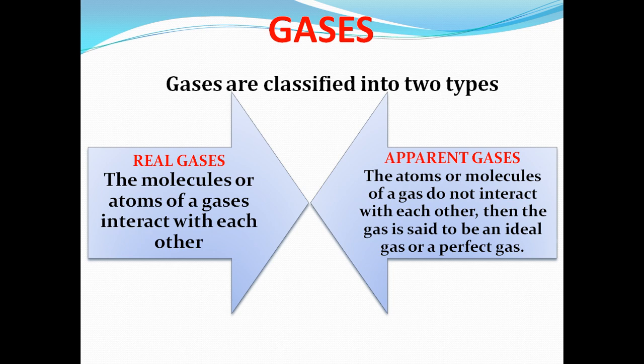This is real gas. If you take apparent gas, only one word is getting changed. It doesn't interact with each other. When the molecules do not interact with each other, then the gas is said to be an ideal gas or perfect gas. This is apparent gas. These two topics will be asked as a differentiate question.